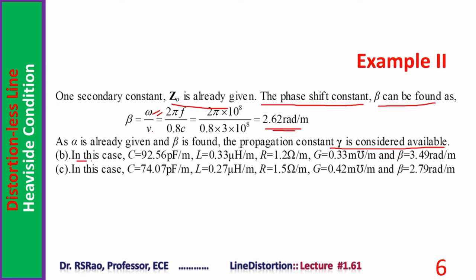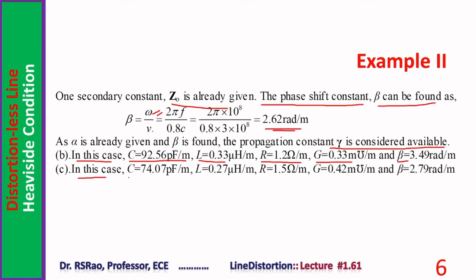In B, by following the same procedure, one can find C as 92.56 picofarad per meter, L equal to 0.33 microhenry per meter, R equal to 1.2 ohms per meter, G equal to 0.33 millimhos per meter, and beta 3.49 radians per meter.